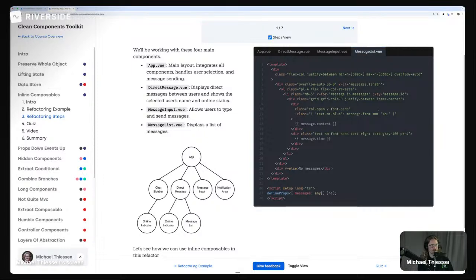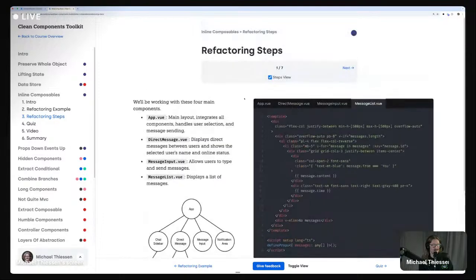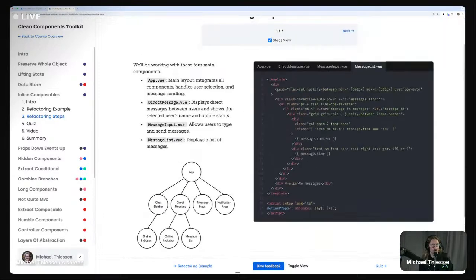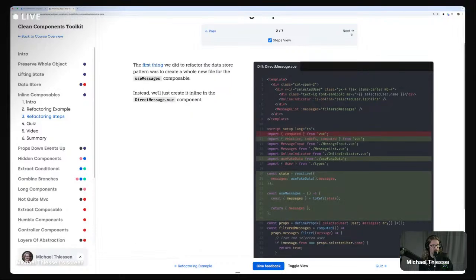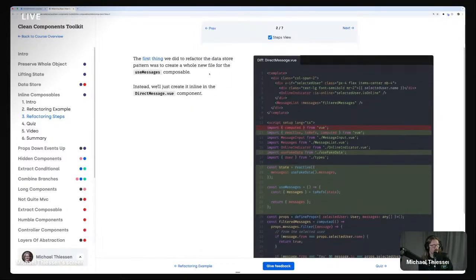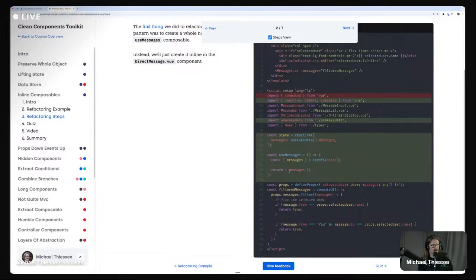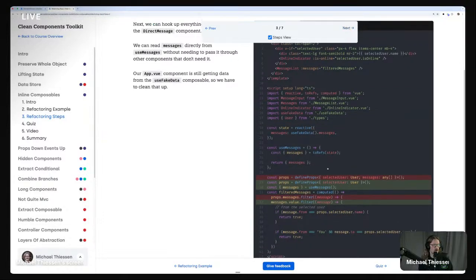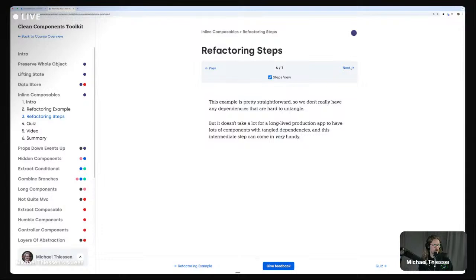You can see the thing I was mentioning before about Tailwind styles. That's one thing I want to do: update this content to remove all the styles from here, because all of these classes are not really that useful in understanding this inline composables pattern. So we go through this whole thing, and we can see step 1, we're going to add in some state, add in this useMessages composable. Step 3, we do these things. It's got this diff view, and we can go through all of your different steps.